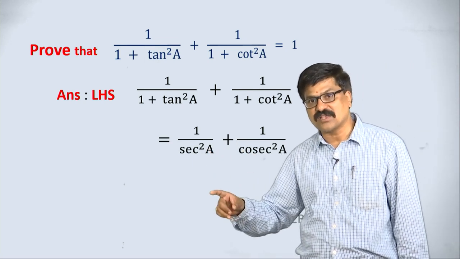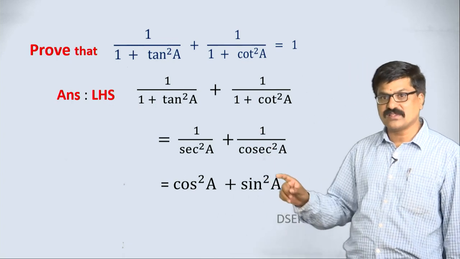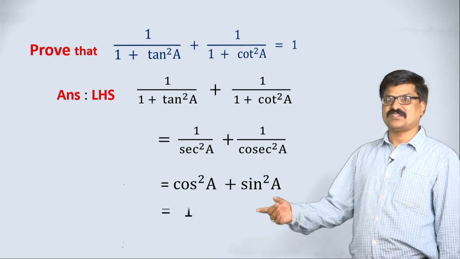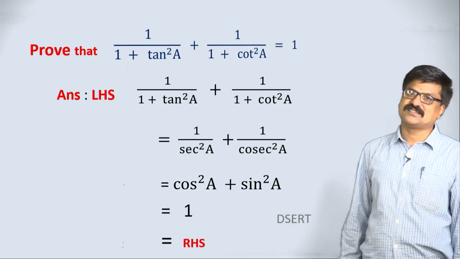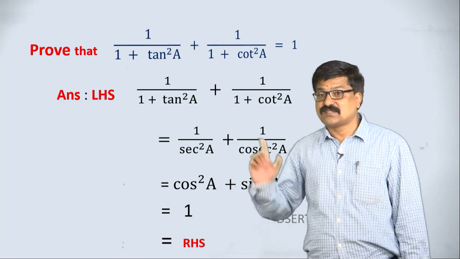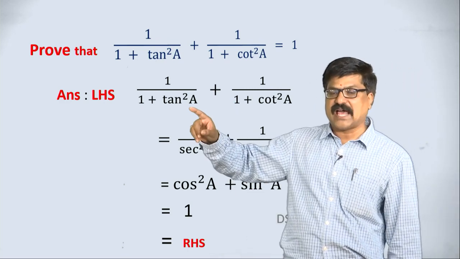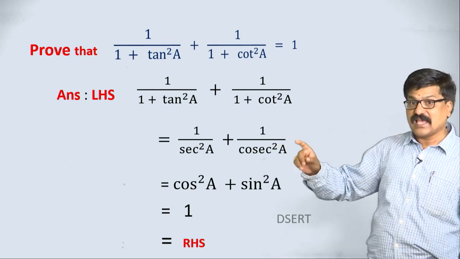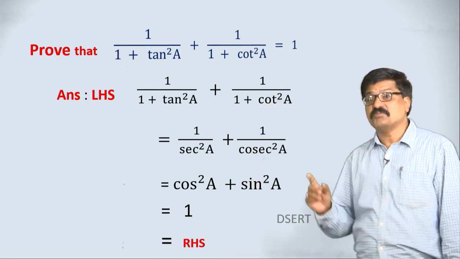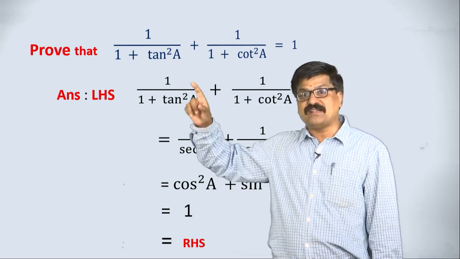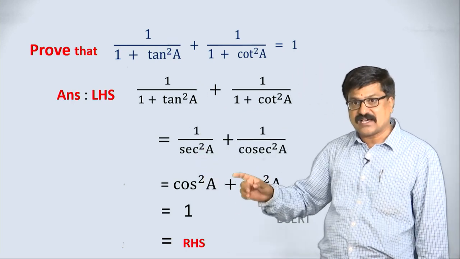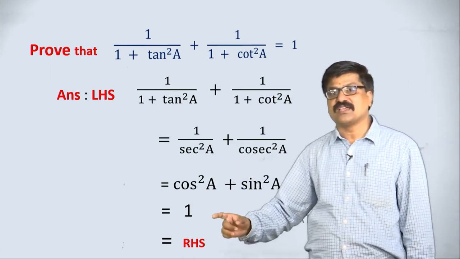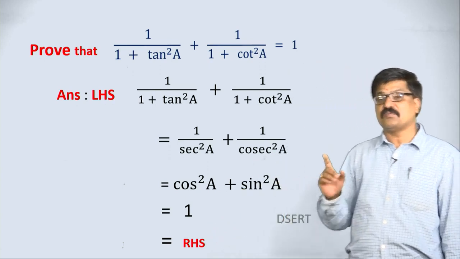Then what is 1 by sec? That is cos, so that becomes cos squared. What is 1 by cosec? Sin, that is sin squared. What is sin squared A plus cos squared A? 1, which is nothing but the RHS. So simple. See, there is one more way: you can write tan as sin by cos, cot as cos by sin, and again we get the same result. But sometimes if you apply the identity directly, in a very easy way, in only 1 or 2 steps we may get the result. First think properly.